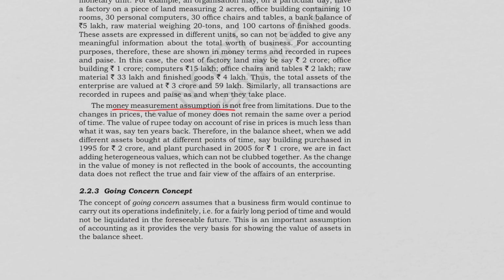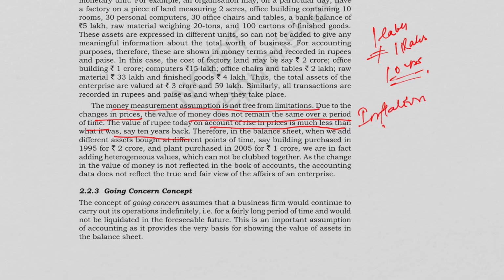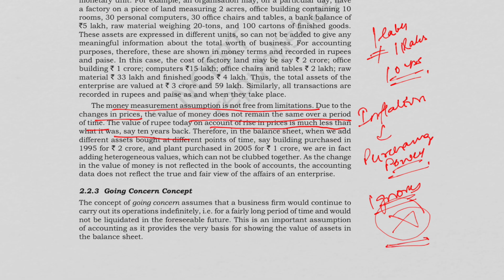Okay, so the money measurement is also not free from limitations due to the change in prices. The value of money does not remain the same over a period of time. The value of the rupee today, on account of rise in prices, is much less than what it was, say, 10 years back. For example, 1 lakh today is not the 1 lakh of 10 years ago. Why? Because over time, because of inflation, the purchasing power reduces. But we know accounting ignores inflation. So sometimes financial statements do not show the true value of an asset.